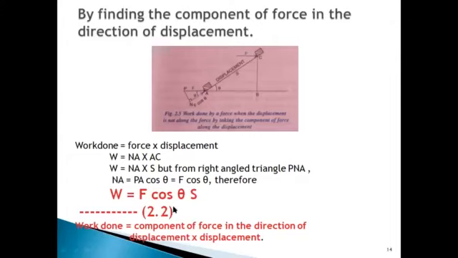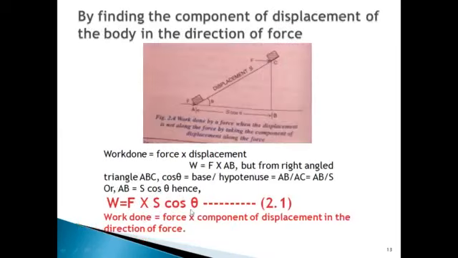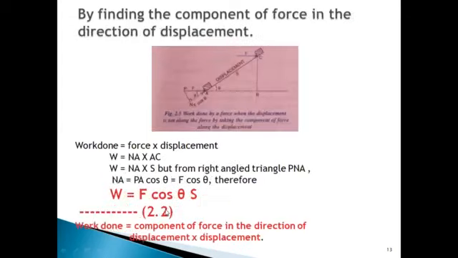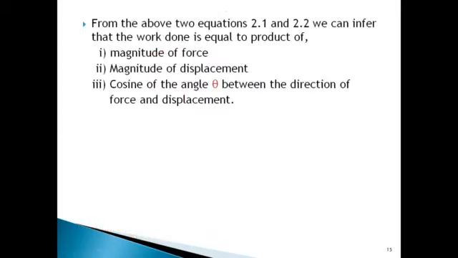So F into cos theta into S, or you can say F into S cos theta. Here F is the magnitude of force, S is the magnitude of displacement, and theta is the angle between the direction of force and displacement.